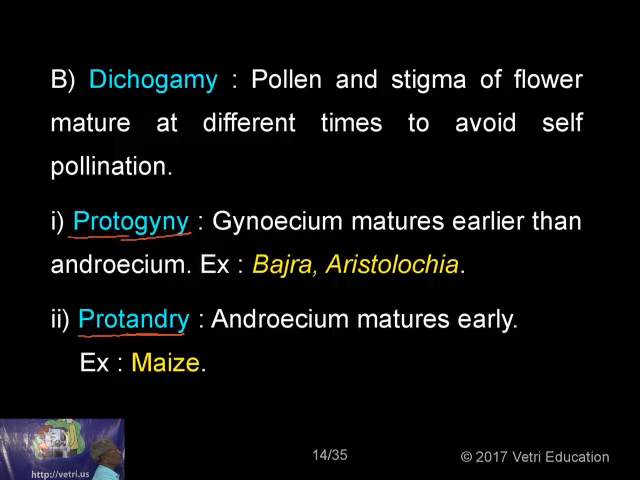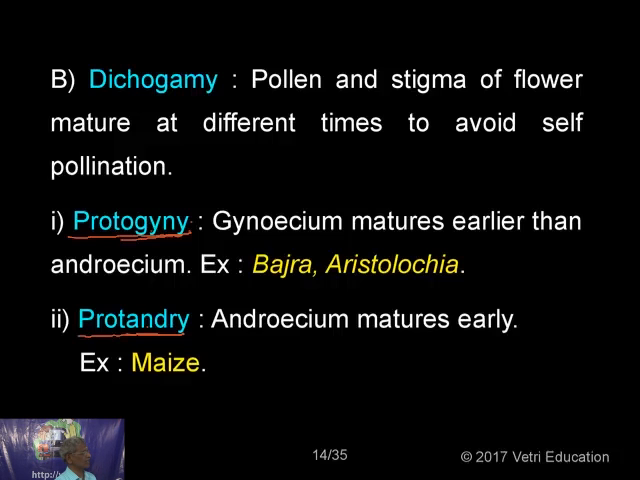Now what happens in protogyny is that the female sex organ matures first. So when the female sex organ matures first, it will receive the pollen grain, it will become the fruit, and only afterwards will the anthers of this flower mature. By then it has already undergone fertilization, and even a small fruit is formed. So this pollen grain is not going to have any effect on the stigmatic surface of that flower, because there is a time difference.